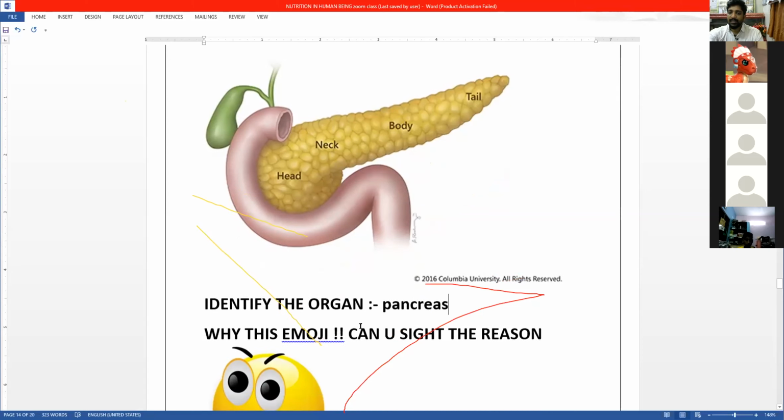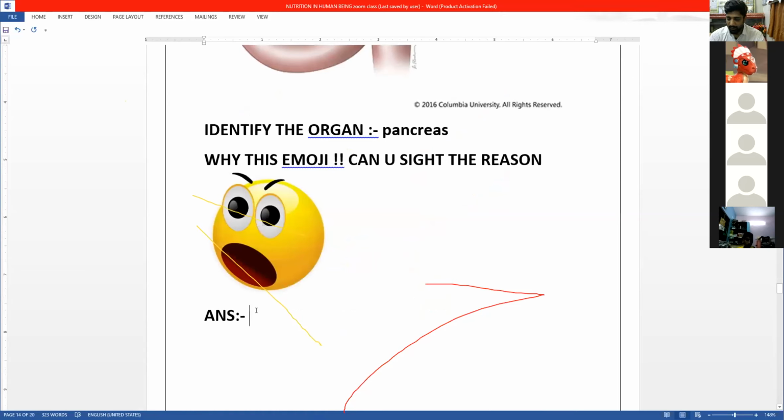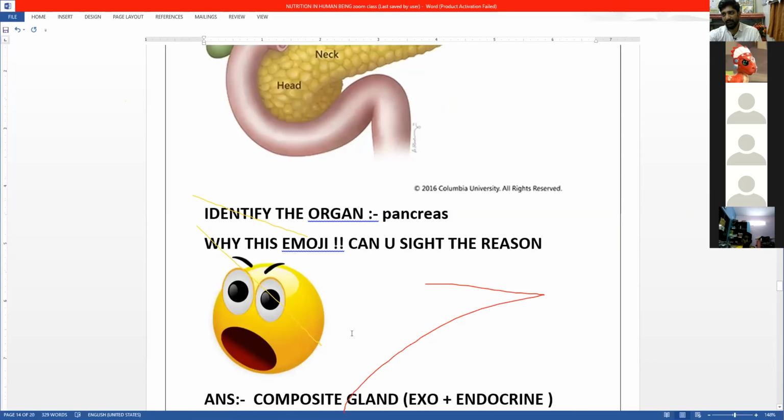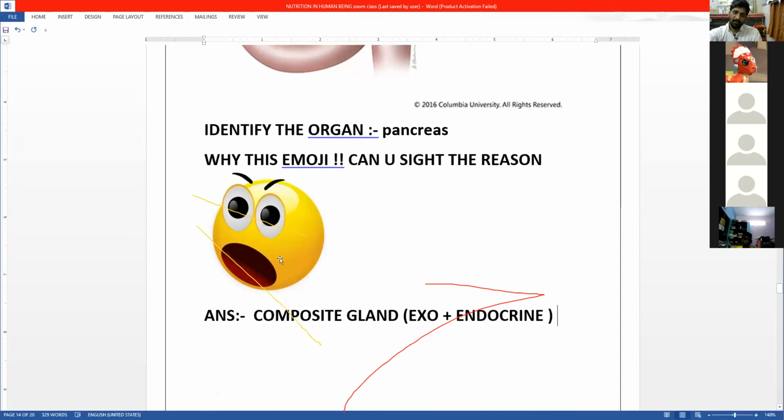Okay. Now, I have drawn the emoji. There is some reason, because the pancreas is called a composite gland. What is the meaning of composite? It has both exocrine plus endocrine function. That's why it is called a composite gland. No other gland in our alimentary canal has this property like the pancreas.